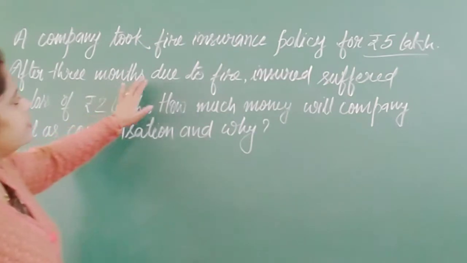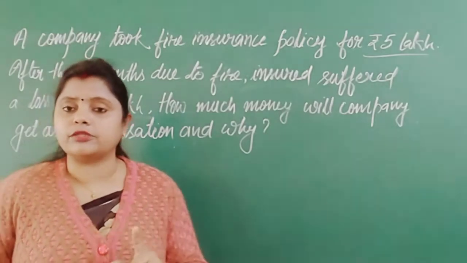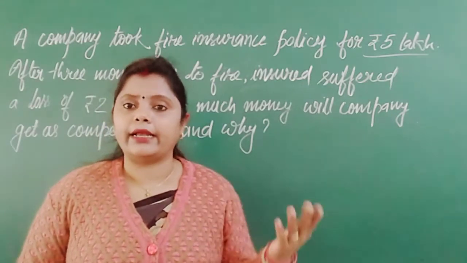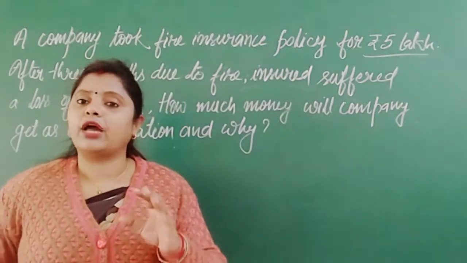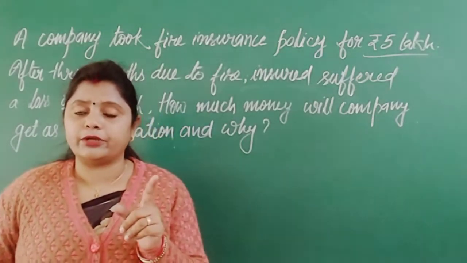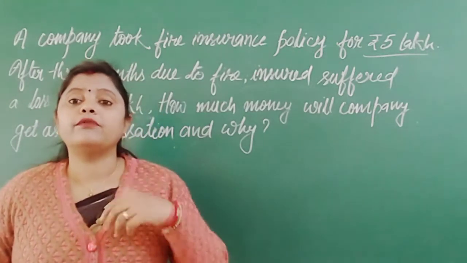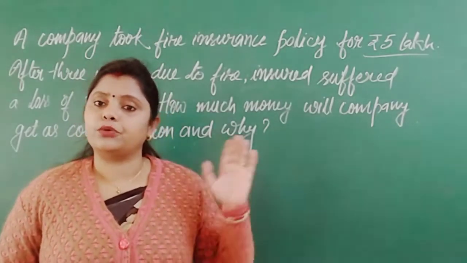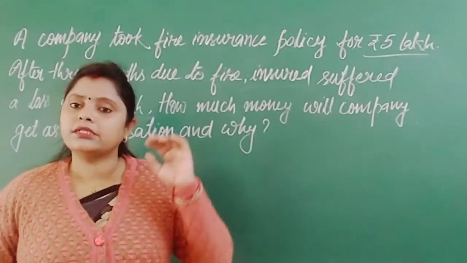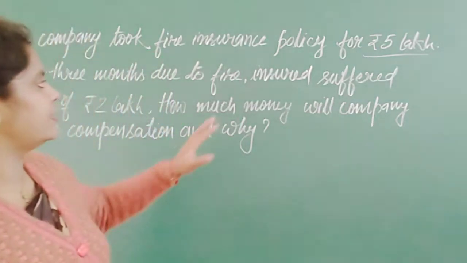Now after 3 months, due to fire, you see, one thing is very important when you are taking any kind of insurance policy. Whatever reason is there, that reason will be the main thing behind that incident. If you have taken the fire insurance policy, the damage should occur because of fire only. This is again one of the principles, proximate cause. You have to mention the cause for which you want to take the insurance. Here it is fully satisfied, because the property was damaged by fire and the policy was of fire insurance only.